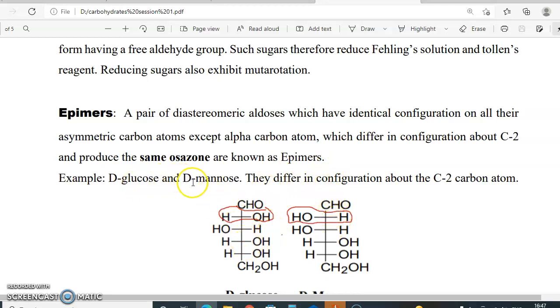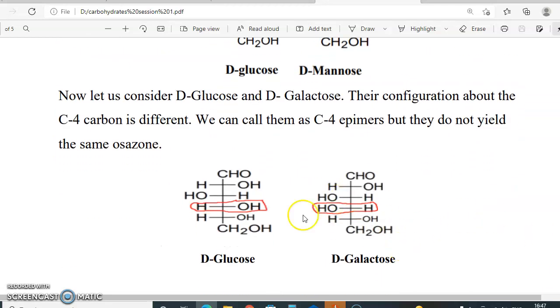An example is D-glucose and D-mannose. These are a pair of epimers. Why? Because they differ in configuration about the C2 carbon. Whereas if we look at the structures of glucose and galactose, the entire structure is the same except for the C4 carbon atom, and we call them C4